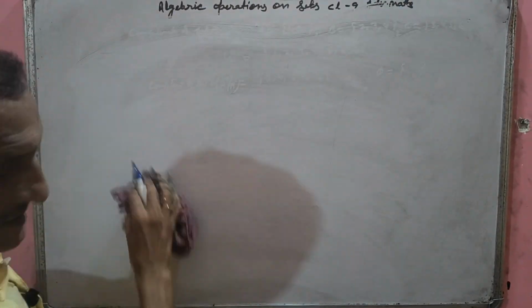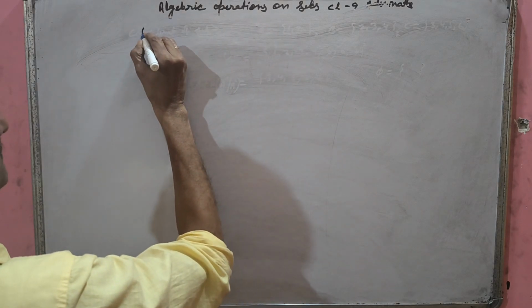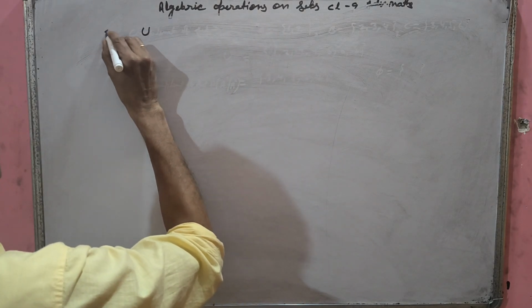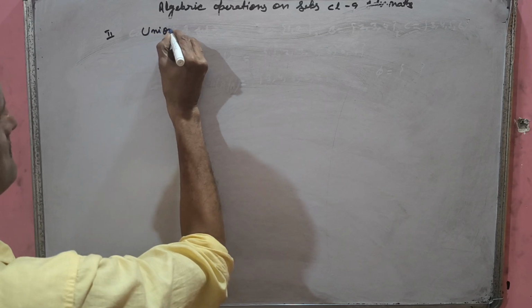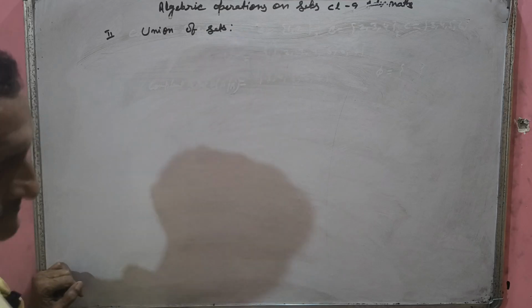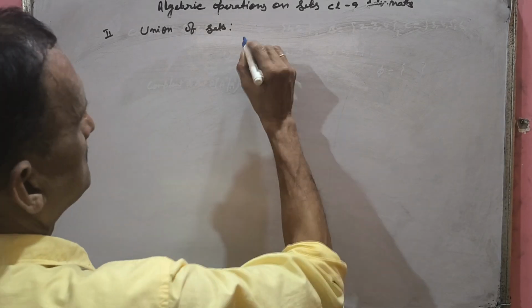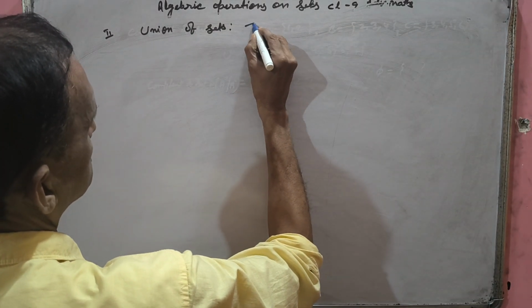Okay. Next, number 2 is union of sets. There are more properties I will discuss with you. First, number 2 is union of sets. But you write the definition.